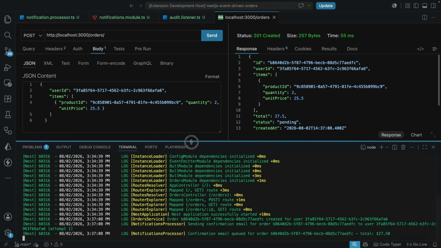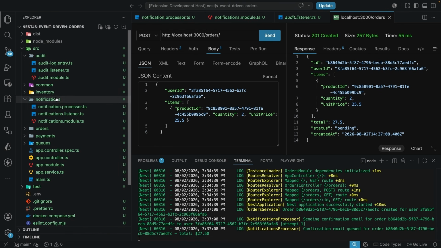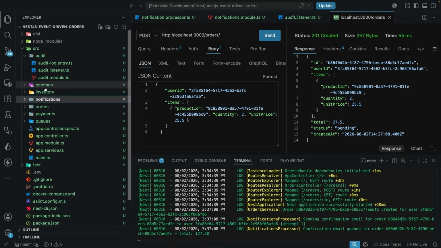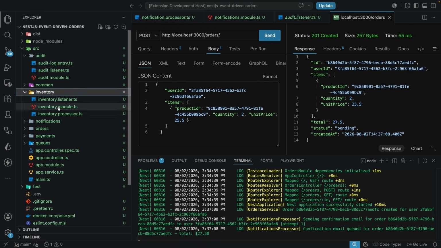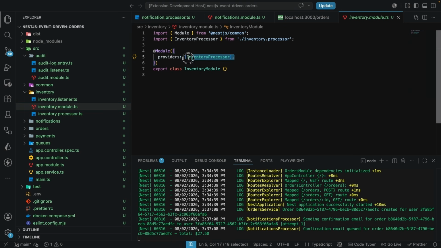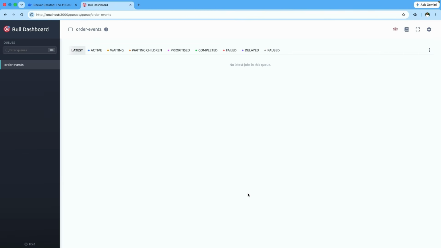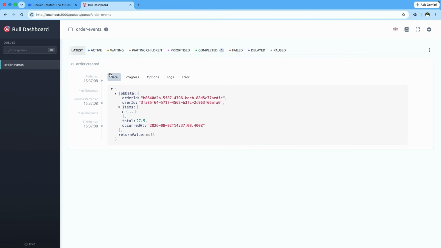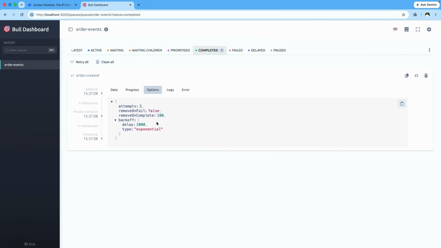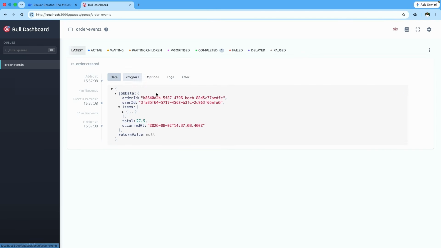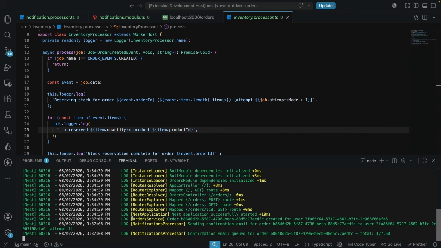But I do not see the other processor over here, which is the inventory processor. So let's double check that this is still working as expected. In the module, we have the inventory processor here, and if we come over here, we should also see the log, but we do not see this log. No worries about that. Let's come over to BullMQ and give it a refresh, and you can see we have failing, completed, not active, and we see the notification, but we are not seeing the inventory process over here.